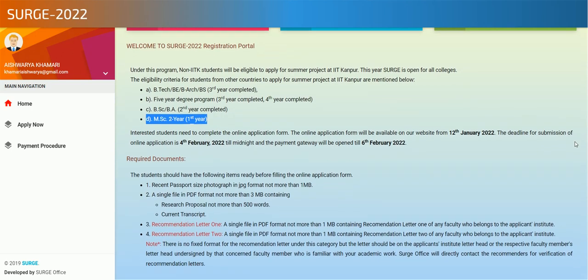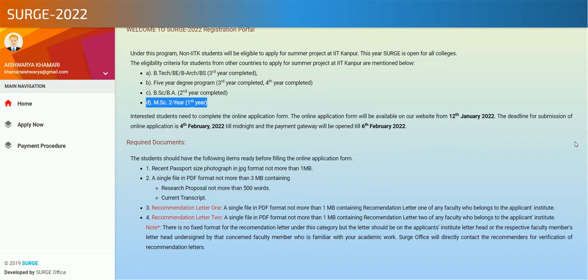The online form will be available from 12th January 2022 to 4th February 2022, and you can pay up to 6th February 2022.